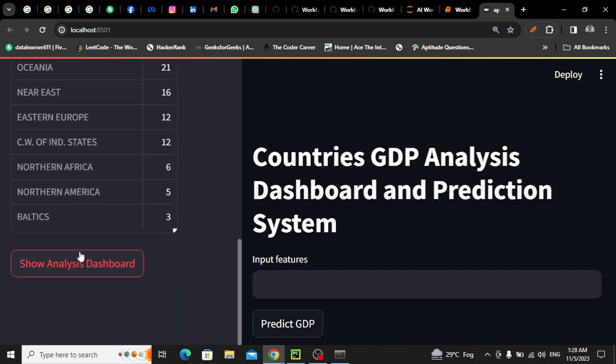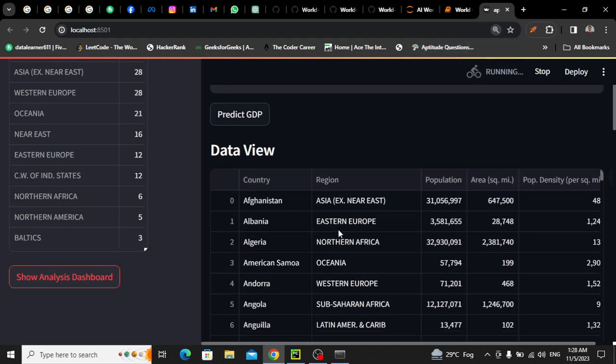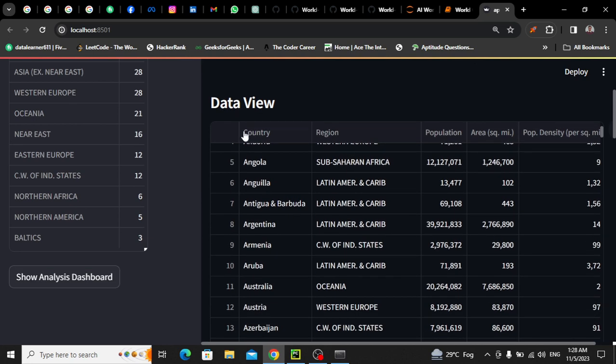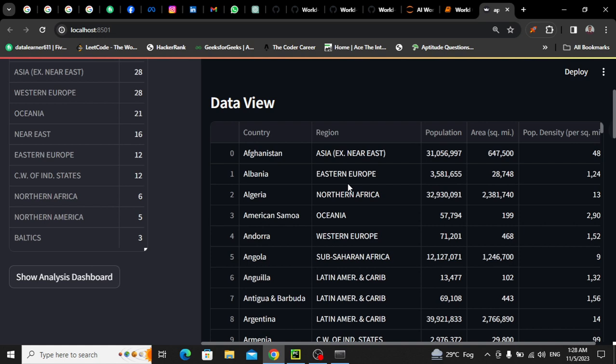All right, before showing the predictive system, let me show you some analysis of the data set. So I have clicked on the button and let me zoom out a bit. So here you can see, first of all we have displayed the data. In this data we have country, these are all the countries, which were 227. After that there is the region, and each region is visible here.